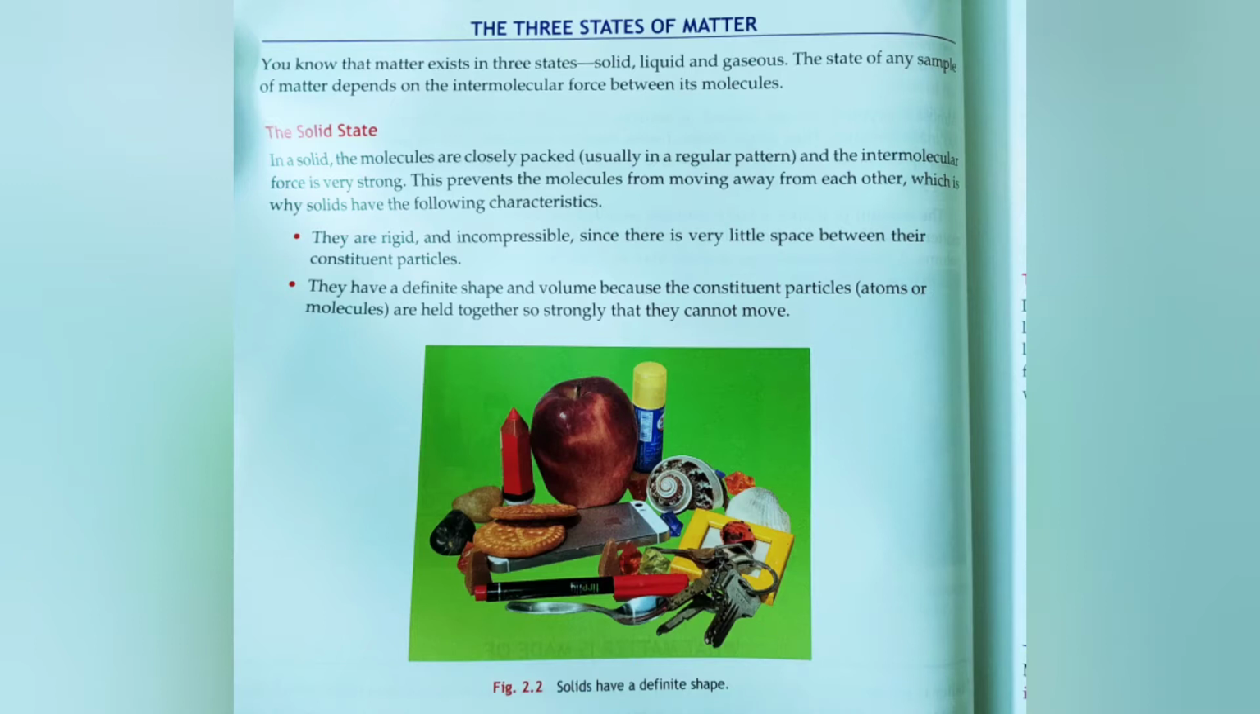Solids usually have a definite shape and volume because the constituent particles, meaning the atoms or molecules, are held together very strongly by a strong intermolecular force. Because of the strong force between the molecules, they cannot move away. Because of these properties, solids are rigid, incompressible, and have a definite shape and a definite volume.